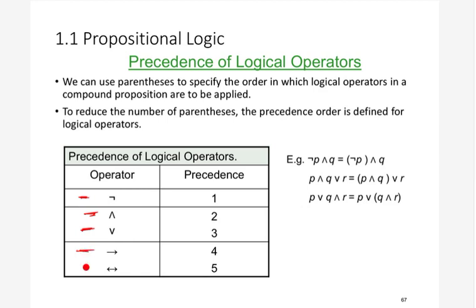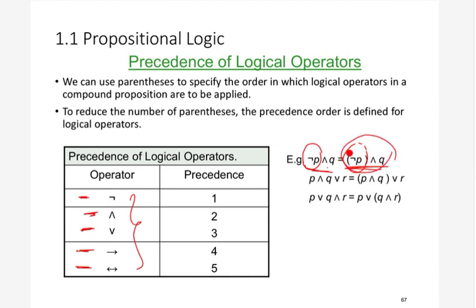Then we will compute the conjunction. For example, if I have P and Q or R, we already know that the conjunction operator has higher precedence than the or operator. So first we will compute the and operation, then we will compute the or operation.